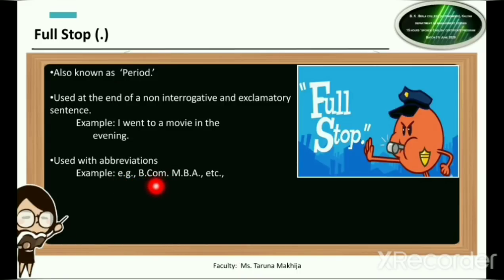B.Com. Now B.Com stands for Bachelor of Commerce. So here also we have used the full stop. M.B.A., even this is an abbreviation, so we have used the full stop. Etc. Even etc. is a short form, is an abbreviation. So even with etc. we use the full stop. So this is the use of full stop.